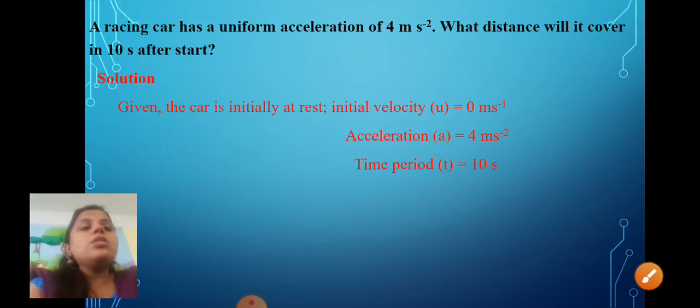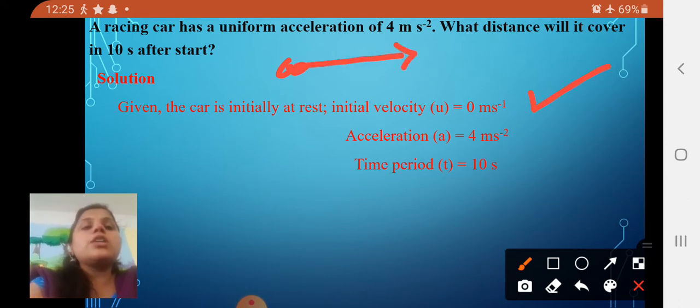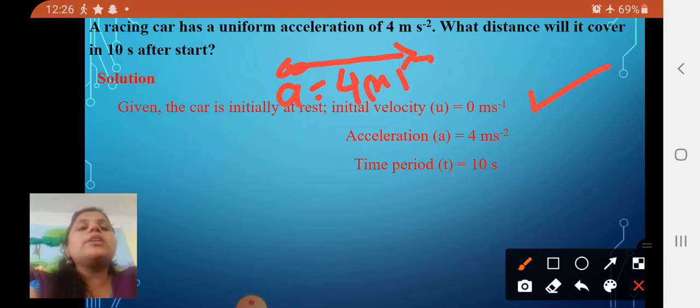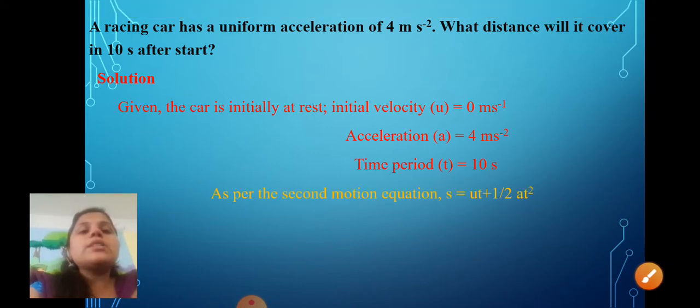Okay. So, the given data is with you, that is velocity. First it was in a rest position. Okay. It was in a rest position, that is 0 meter per second. So, at that time, what is the acceleration? That is 4 meter per second square, and time period is 10 seconds. After the 10 seconds, what happened? Okay. So, as per the second motion equation, S is equal to ut plus half at square.